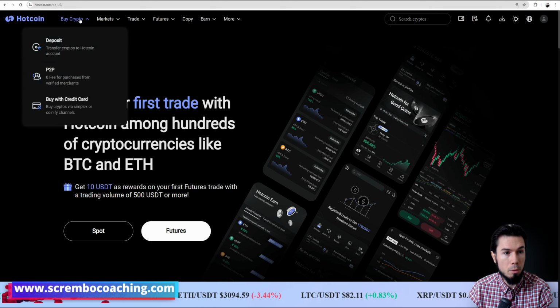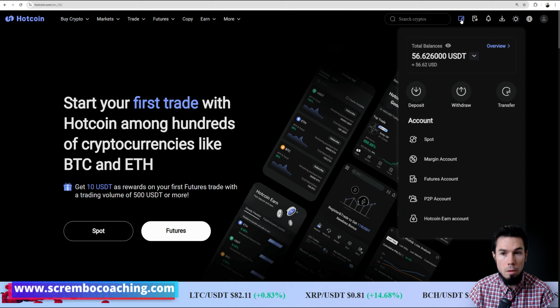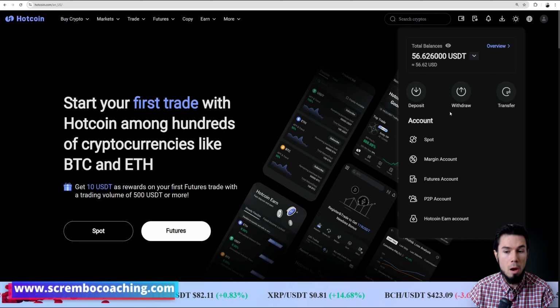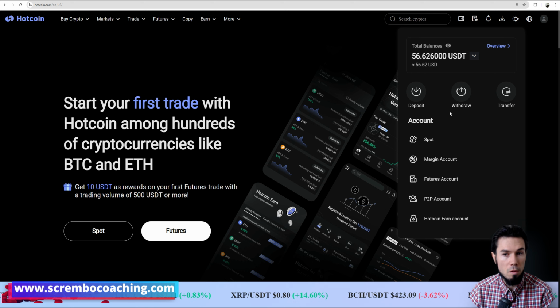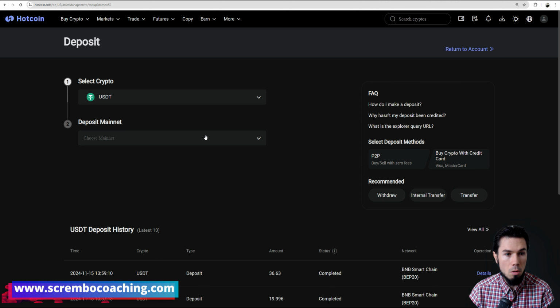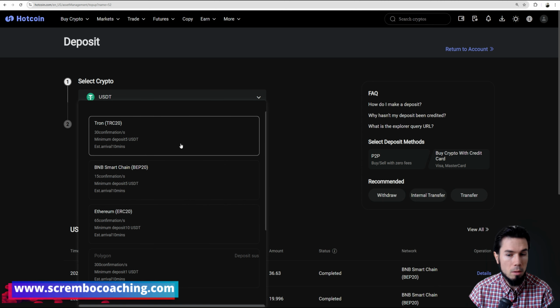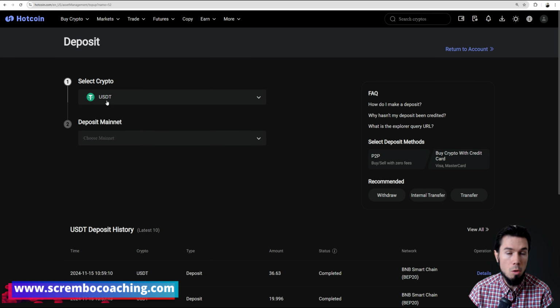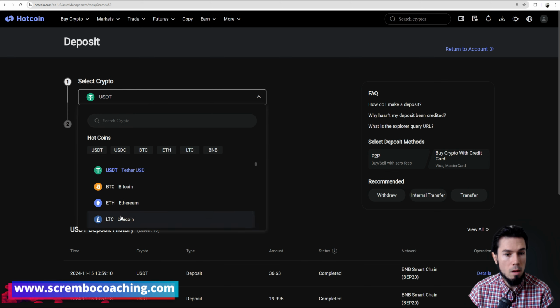But you can also buy crypto with a credit card if you're interested. From the top left corner, you have that option too. At the same time, I'm going to walk you through the process. I just deposited $56 right here. So we have the deposit tab where you deposit, choosing the type of cryptocurrency and the blockchain you care about. As I said in my other video, Tron or BNB are the best to deposit cryptocurrencies, USDT or USDC. That's also very nice to deposit.